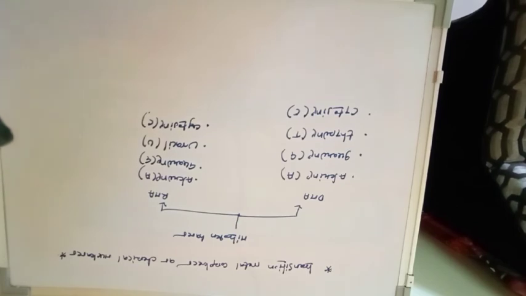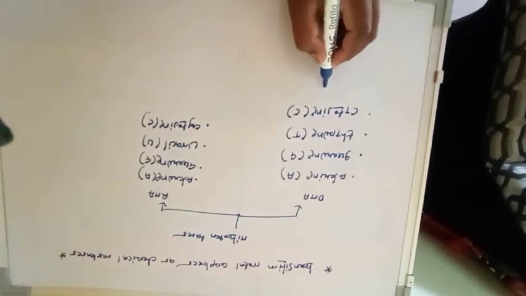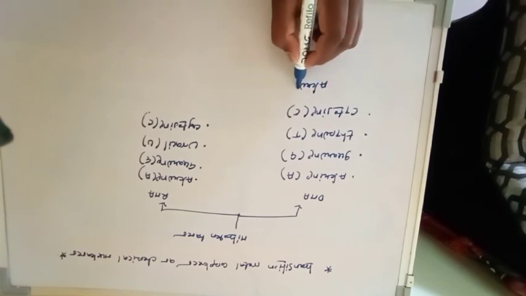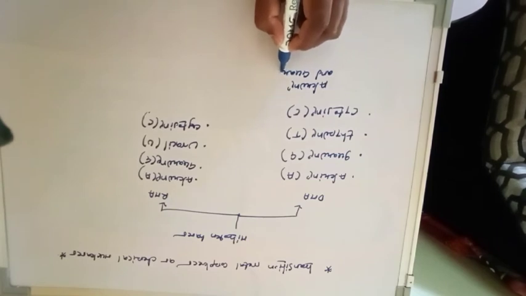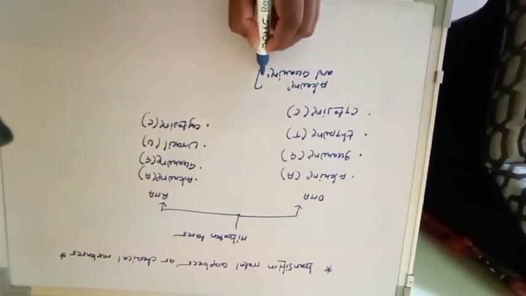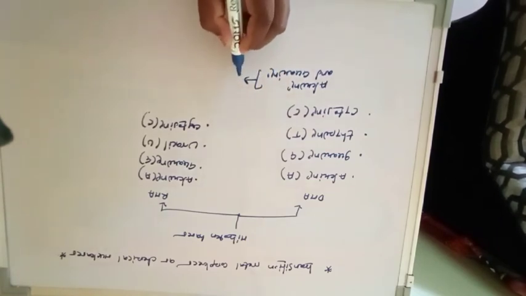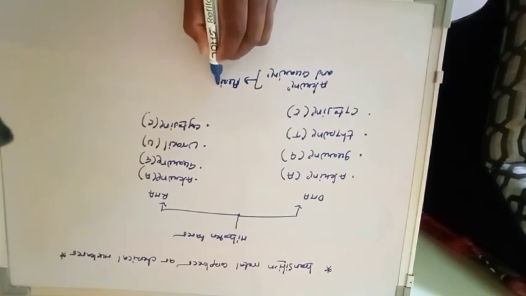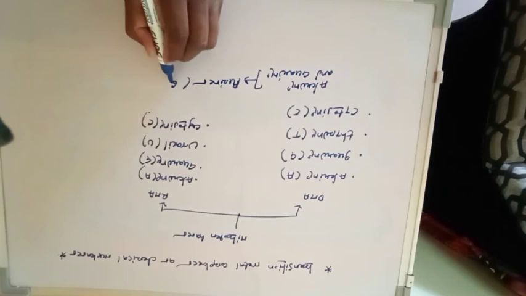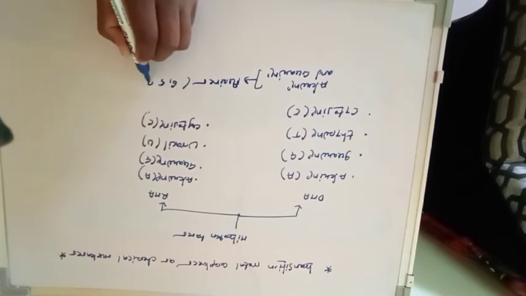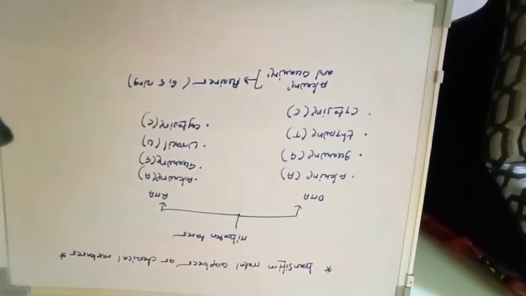base. So if we consider adenine and guanine, these are purines, meaning they contain a 6-membered as well as a 5-membered ring. So adenine and guanine are purines.